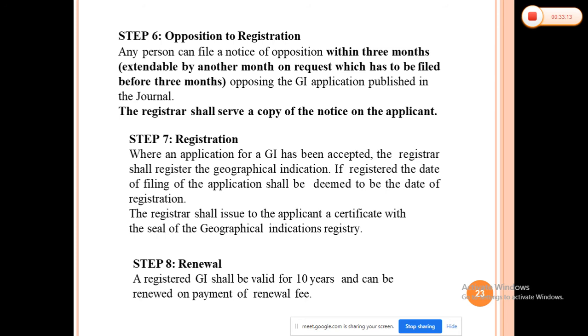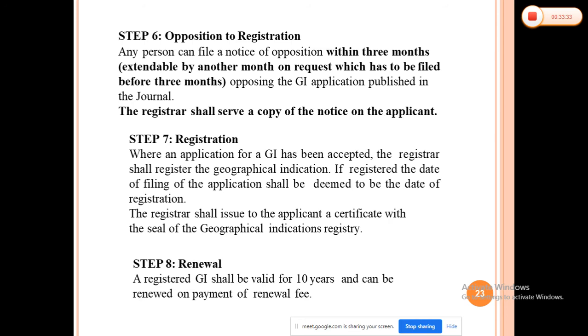So the date of your filing will be your date of registration. So 2008 will be the date of your registration. So from there 10 years that GI will be valid, and you can renew it after the 10 years by paying the specific fees also.